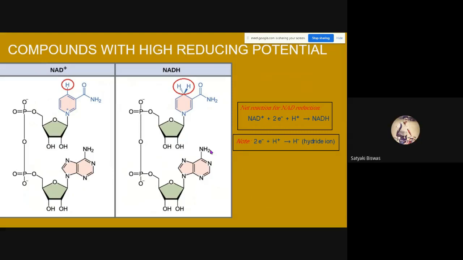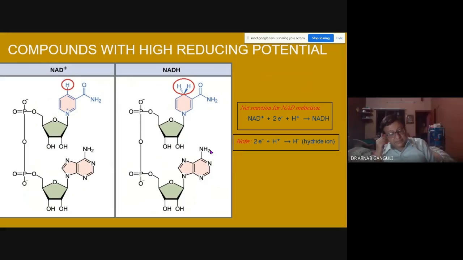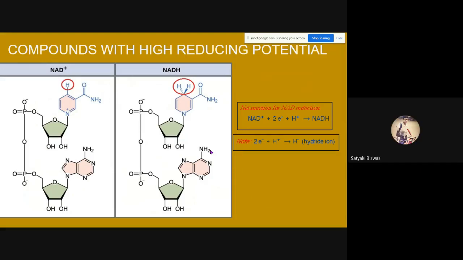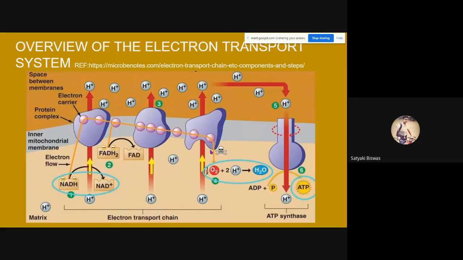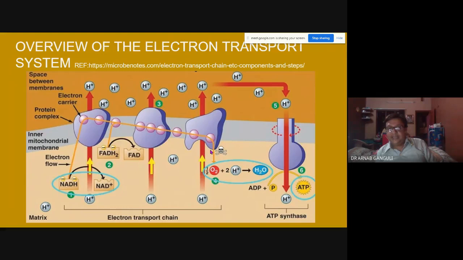So what are the compounds? The hydrogen ion has to go outside the mitochondria to turn the dynamo. Exactly. Not outside the mitochondria. The mitochondria has two membranes, an outer membrane and an inner membrane. So it goes in between the two membranes. It is not going to the cytoplasm.